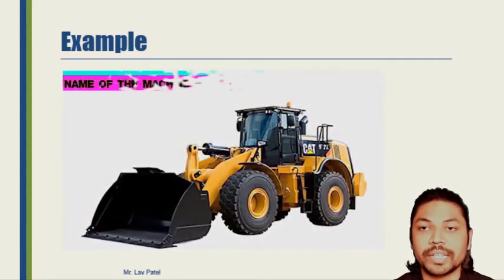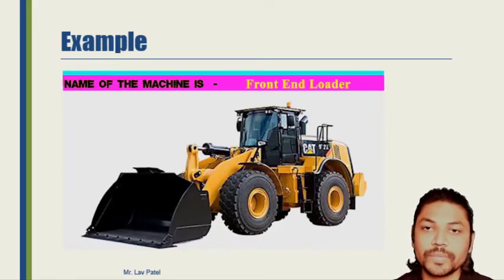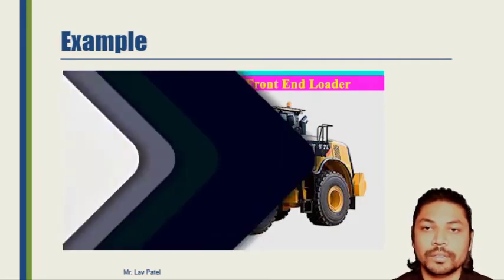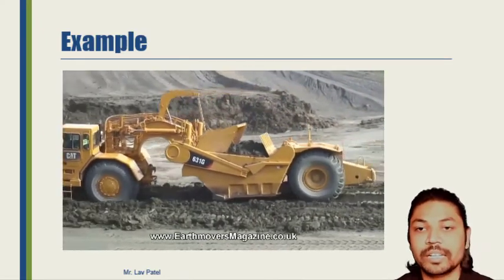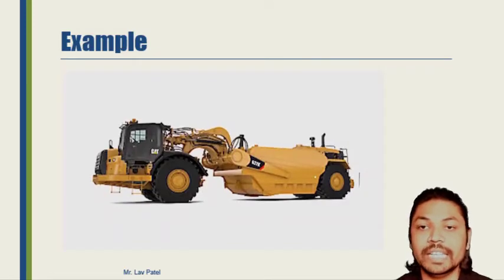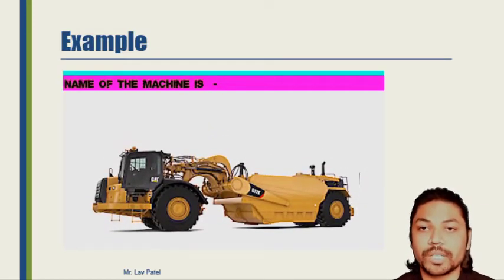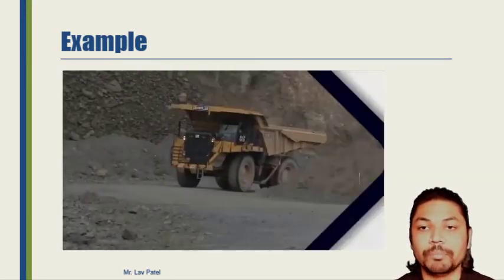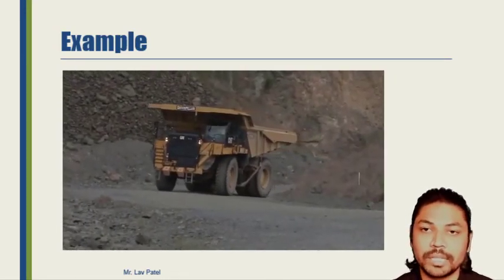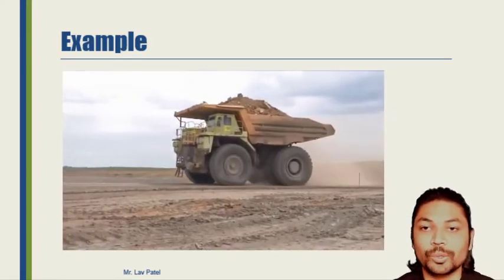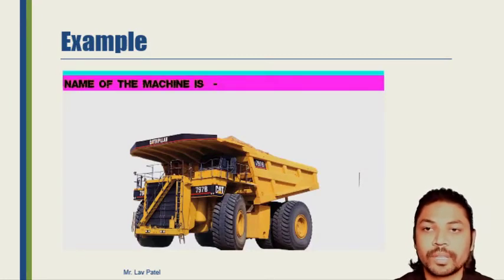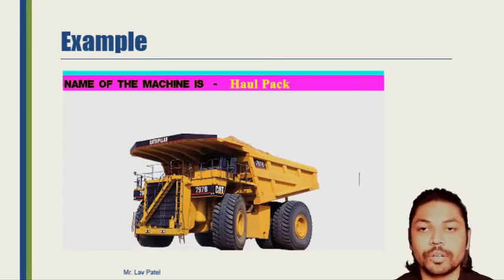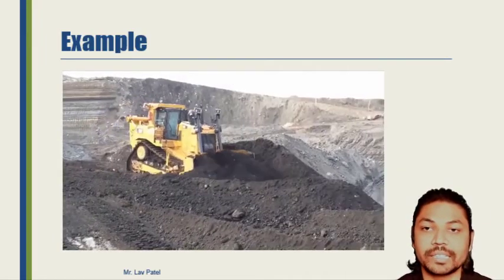This machine is called a front end loader. Next, with this machine you can see how to easily level the earth. That is the scraper, which can scrape material from one place to another. Next is the dozer type truck for easily carrying materials, that is the haul pack, or simply in our country we can say dumper.